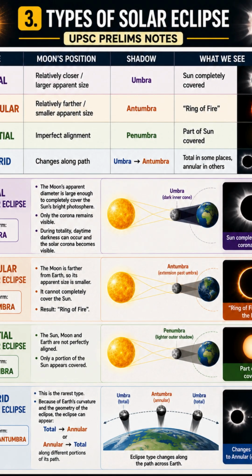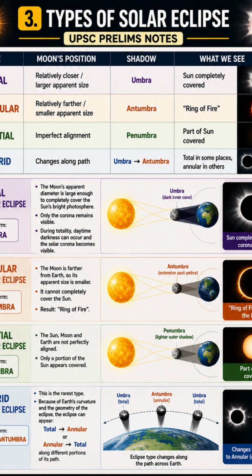3. What are lunar nodes? Lunar nodes are simply the 2 points where the moon's orbital plane intersects the ecliptic. There are 2: ascending node and descending node. When the sun is near one of these nodes during an eclipse season, the geometry becomes favorable for an eclipse. An eclipse season lasts roughly 30 days and occurs about twice a year. So remember, new moon plus near lunar node equals solar eclipse. That is the core concept.